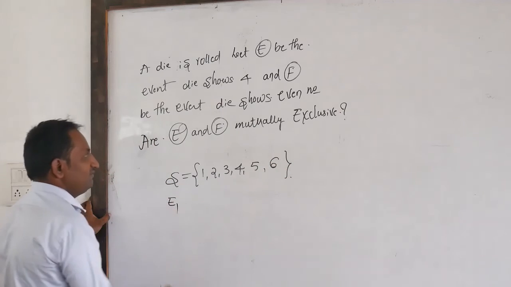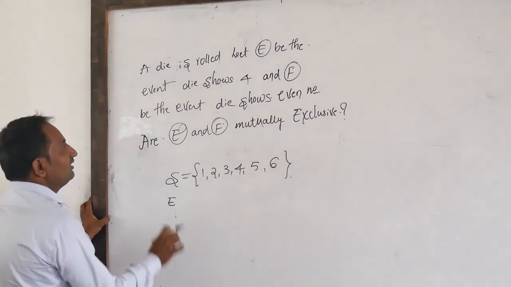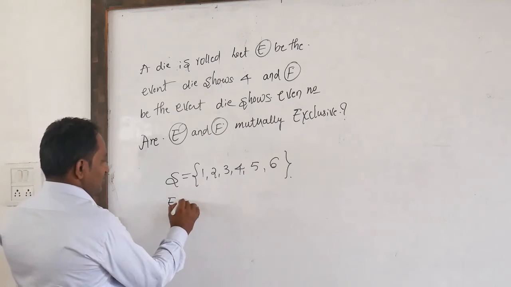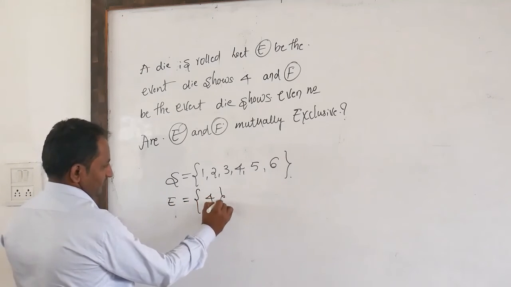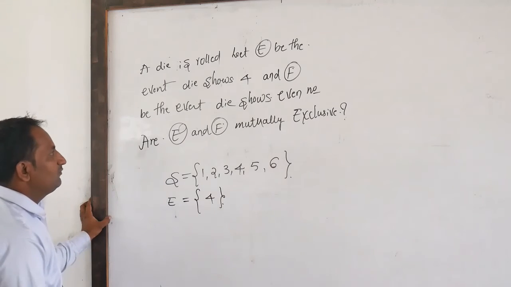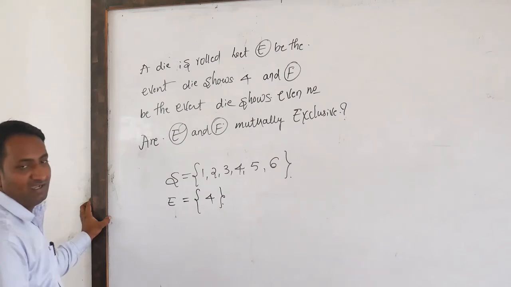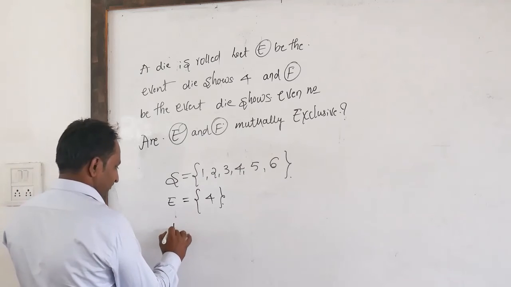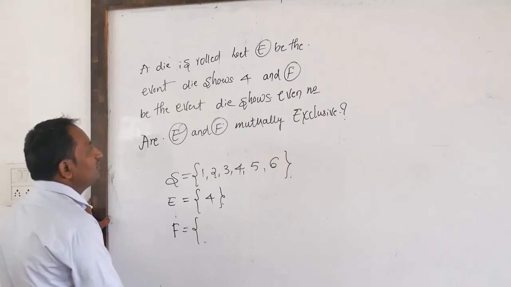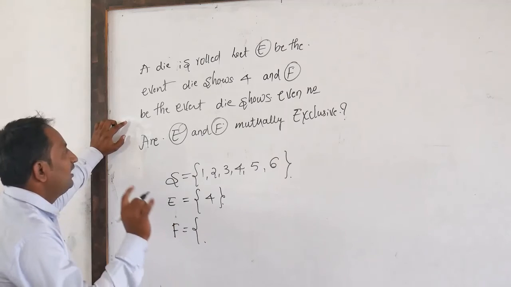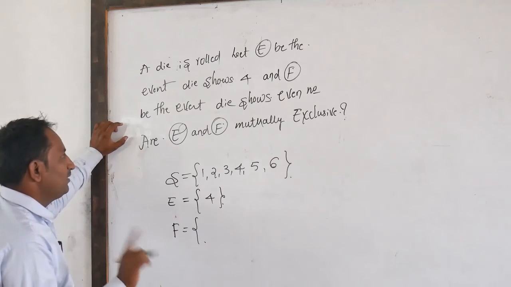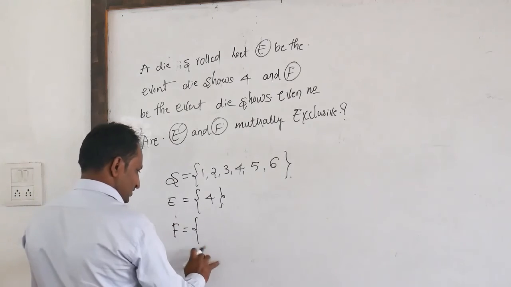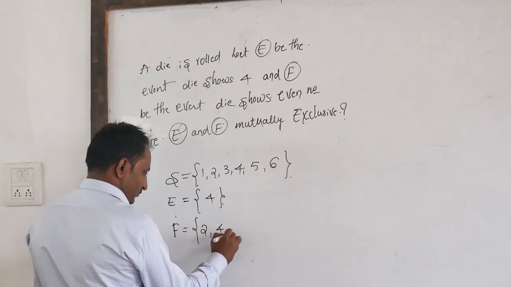The event E is that the die shows the number 4. And F is the event that the die shows an even number, that is 2, 4, 6.